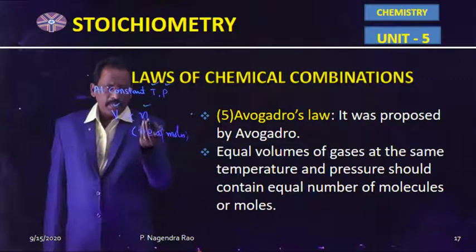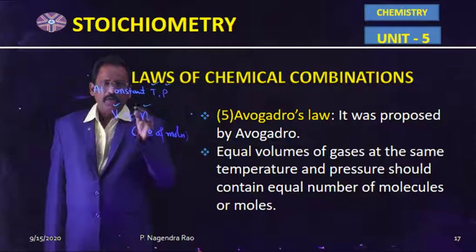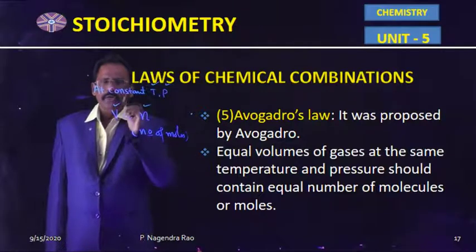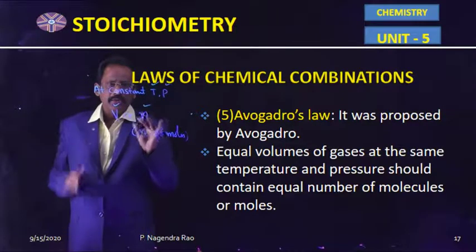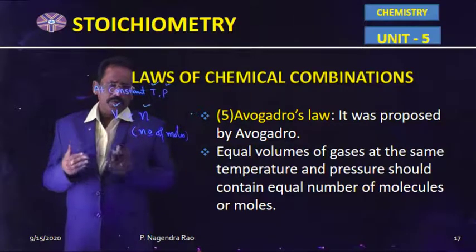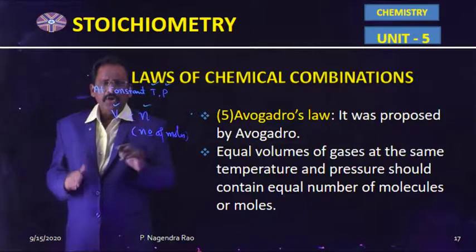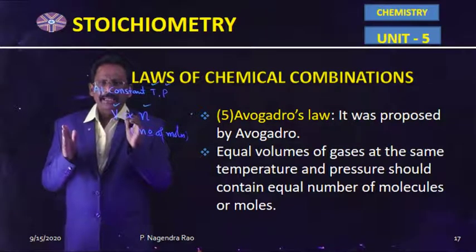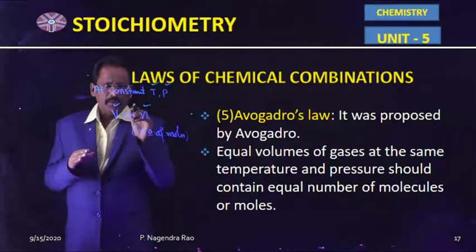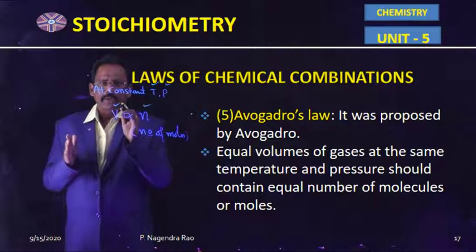For example, 1 mole of any gas or vapor at STP occupies 22.4 liters. So 1 mole is directly proportional to 22.4 liters according to Avogadro. If the same gas has 2 moles, the number of moles doubles, so automatically the volume occupied by the gas also doubles. Now for 2 moles, the volume is equal to 2 into 22.4 liters.